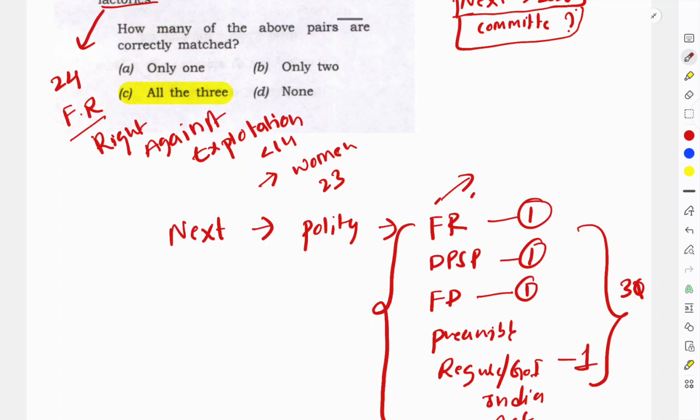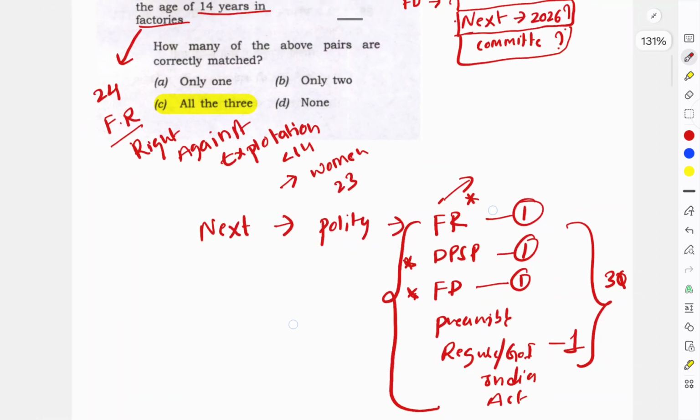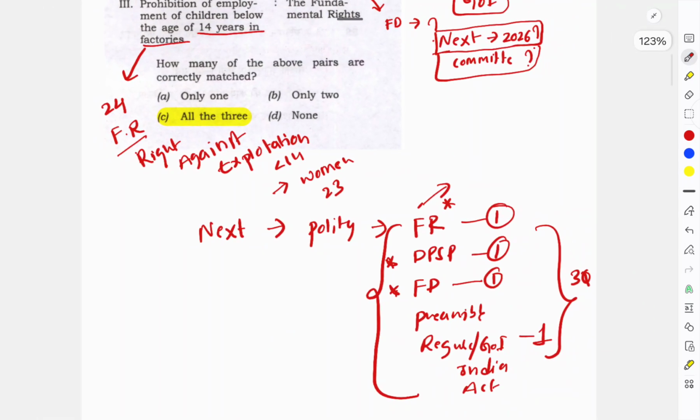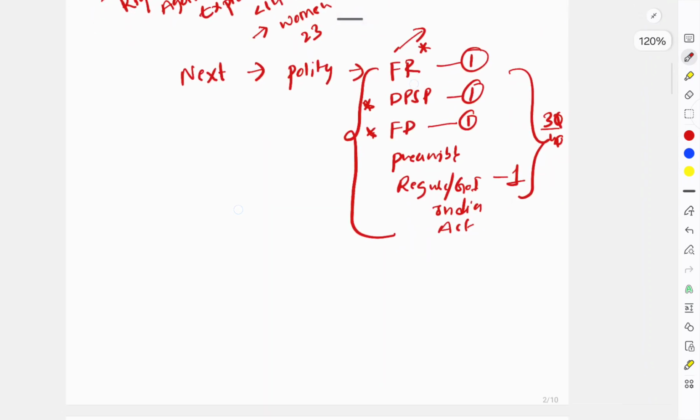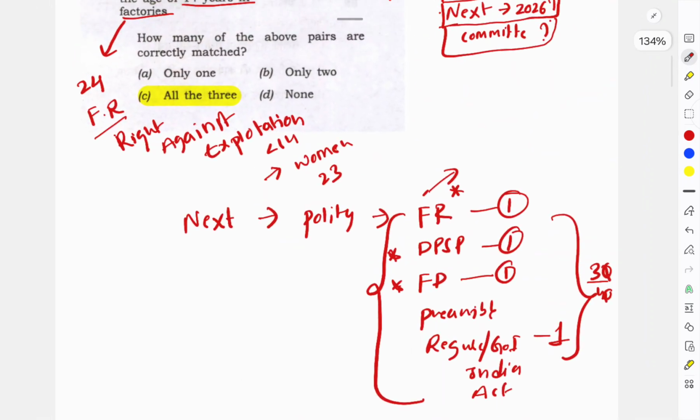Remember this section for sure. And these three sections always keep in your mind. You have to have them at your fingertips, these three provisions apart from other sections. These are the most important sections, so you have to deal with them very properly. In the static part, I can say that you are going to get 3 to 4 questions from this section. So you should make this section strong. This is my observation of UPSC for the past 5 to 6 years, 5.5 years. So keep this strong.